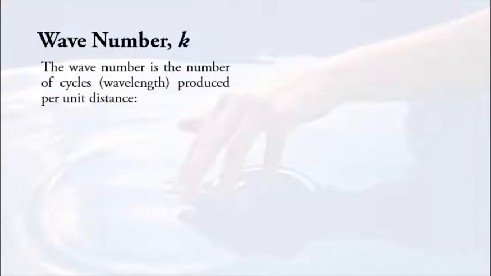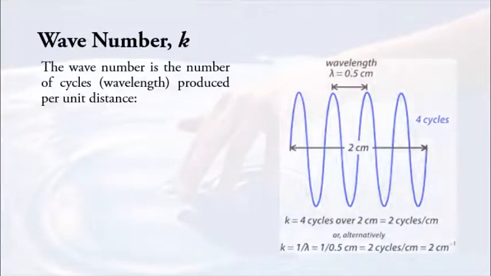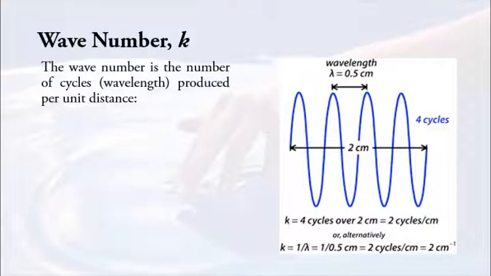Okay, it's going to tell you how many cycles, but not in terms of time, but in terms of unit. So it tells you how many cycles are generated in 1 unit of distance. Right, such as 1 cm got how many cycles, 1 meter got how many cycles. So let's look at this example. According to this diagram, the wave travels by 2 cm. Okay, the length of the wave is 2 cm, and then 4 cycles are generated in this 2 cm.